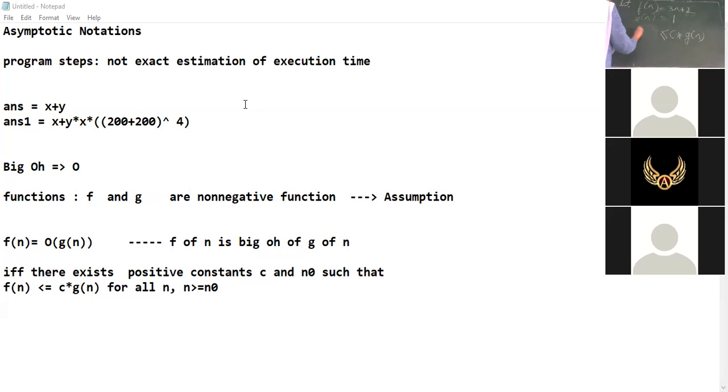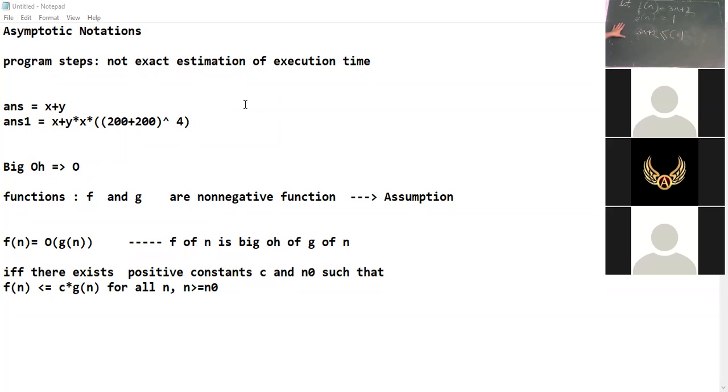Means 3n plus 2 must be less than or equal to some constant c. As g of n is 1 only, can this ever evaluate to something less than 1 as well as a non-negative value? It must be non-negative, but it must always be equal to 1.